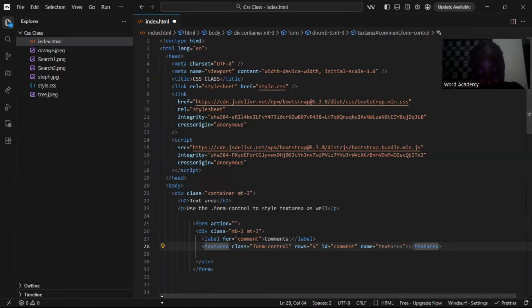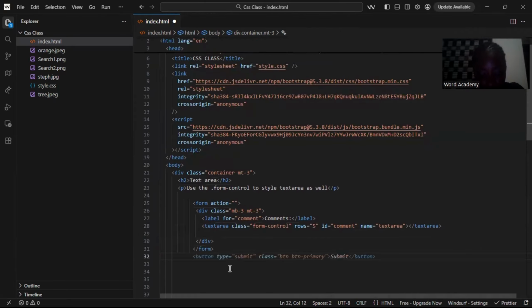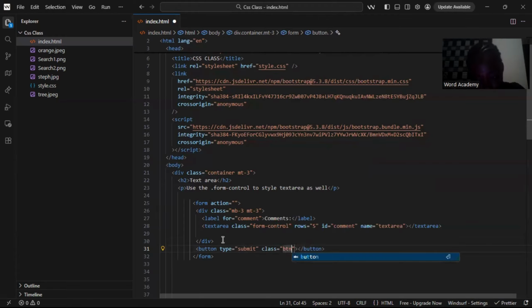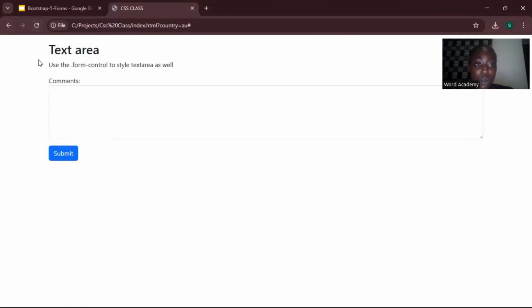Now, after this form, we're going to give it a button. After this div, we're going to give it a button. And inside this button, we'll call it type, which will be submit, and we can give it class btn, then we'll say btn-primary. And in this space, we'll have our submit. Now let's check it out. This is text area. So this is how to make use of text area.